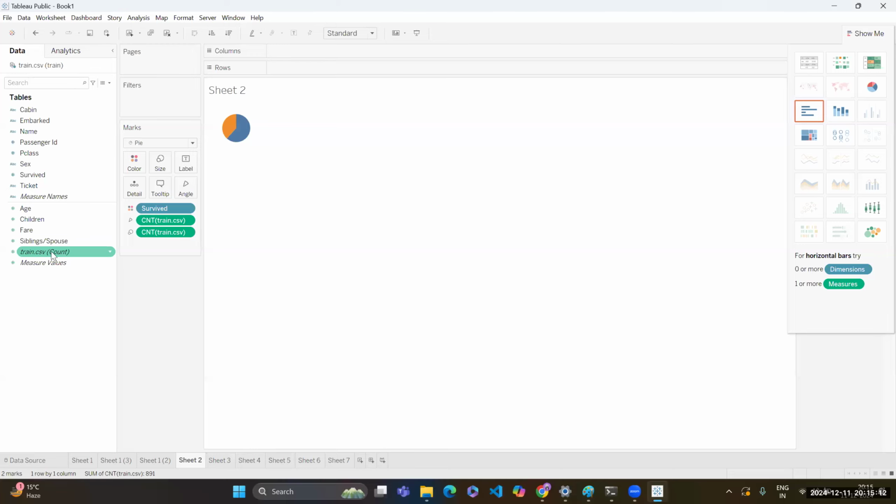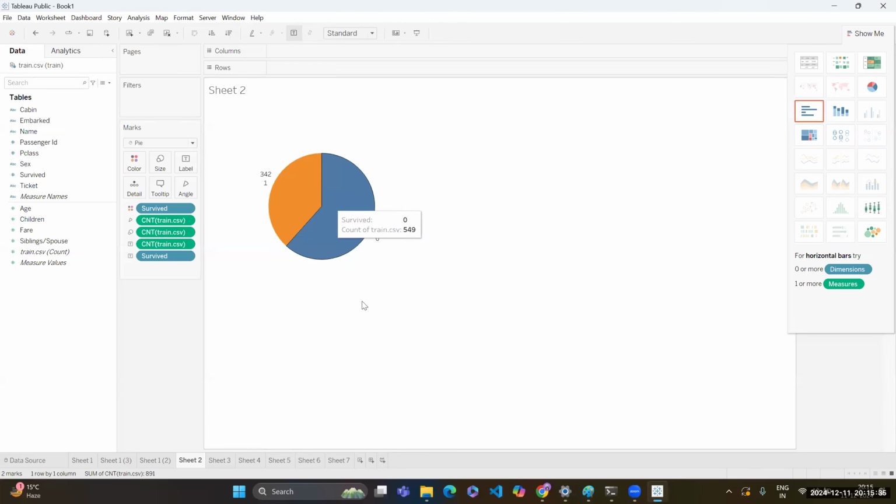So let's say I put the count into the labels, and I can put survived also into the labels. You will find a cursor over here and you can resize it. So I just got a pie chart for my survived column.